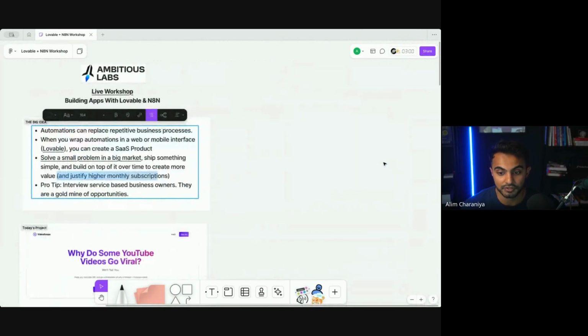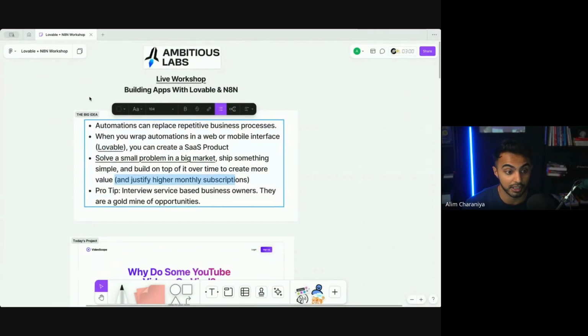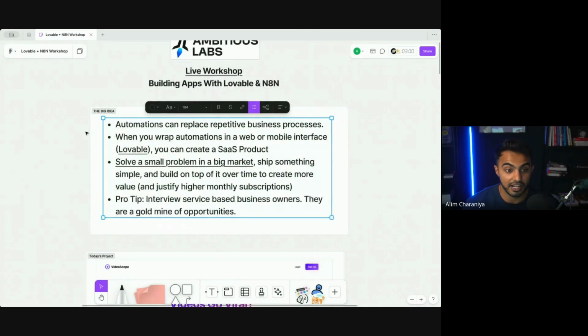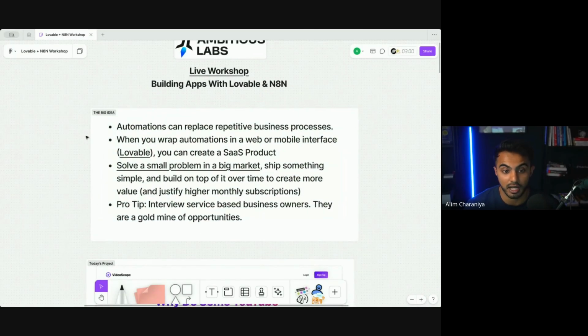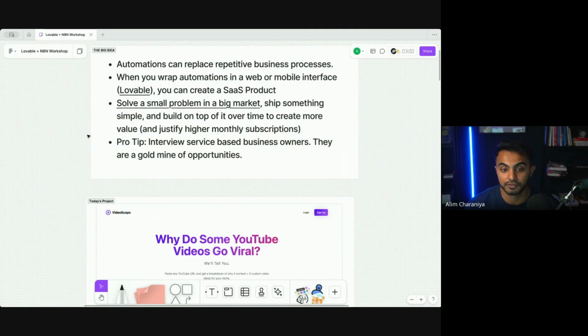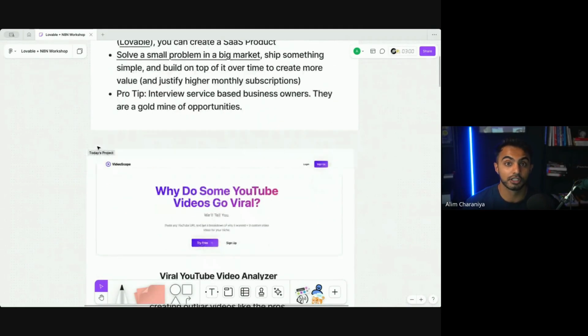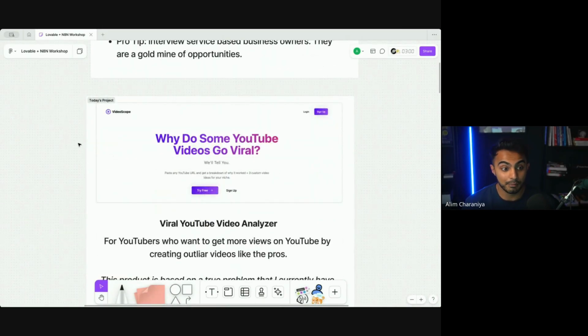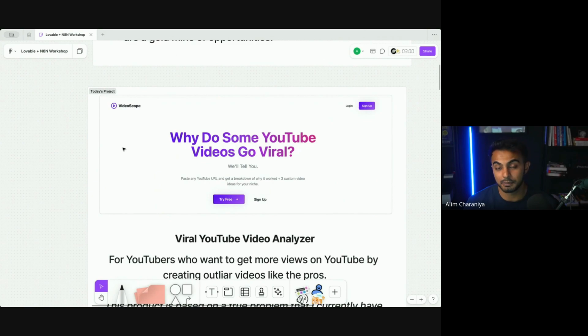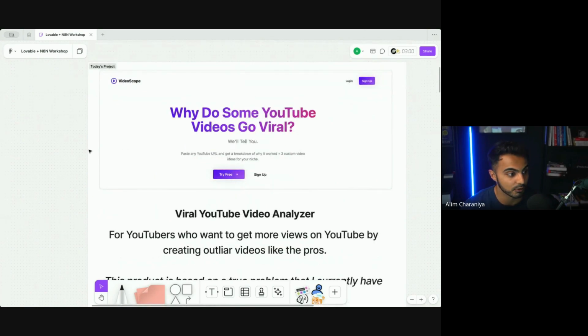When I launched both of these apps that I just showed you that are generating $50,000, they were very simple apps. They are still very simple apps. I highly recommend you check out the other videos on my channel so that you can learn the methodology for how I build simple apps that solve valuable problems that people are willing to pay premium monthly subscriptions for.